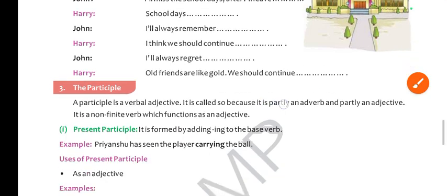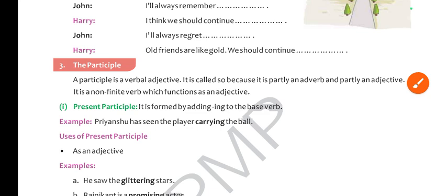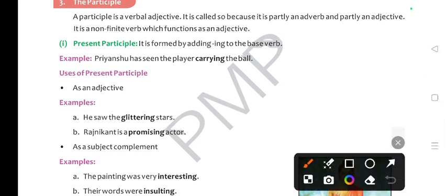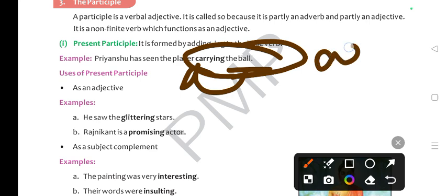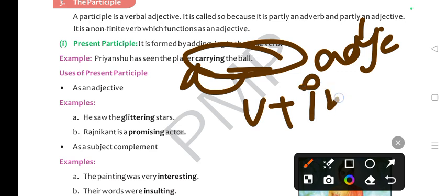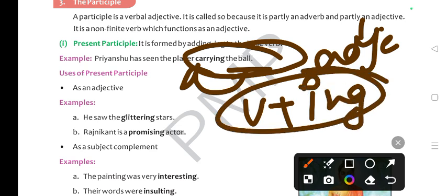The participle. A participle is a verbal adjective. It is called so because it is partly an adverb. Okay? Participle क्या होता है? Verbal adjective होता है. ठीक है? It's non-finite verb which function as an adjective. For example, Priyanshu has seen the player carrying the ball. तो यहाँ पर बॉल को स्पेसिफाई कर रहा है द वर्ड कैरिंग. तो ये क्या हो गया? एडजेक्टिव हो गया. और जो एडजेक्टिव का काम करने लगे, जो वर्ब प्लस ing फॉर्म एडजेक्टिव का काम करने लगे, उसे हम क्या कहते हैं? वर्बल एडजेक्टिव कहते हैं.